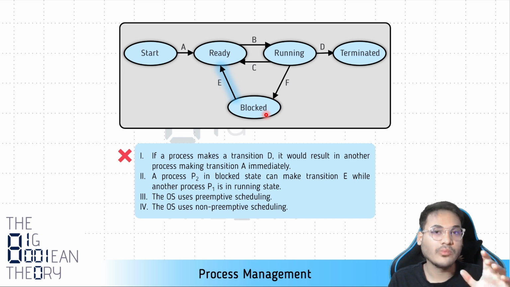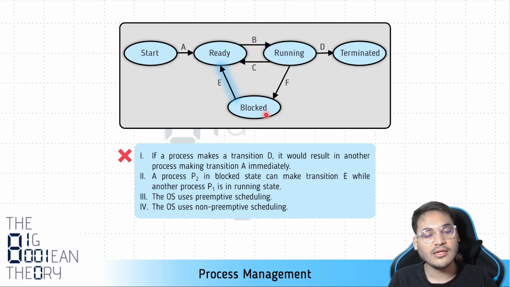So for a while, the process which is running will be paused. The operating system will come into the picture and handle that IO operation which just finished. And it will unblock that process which was waiting for the IO operation to complete. Now the IO operation has completed and the blocked process has been unblocked, right?